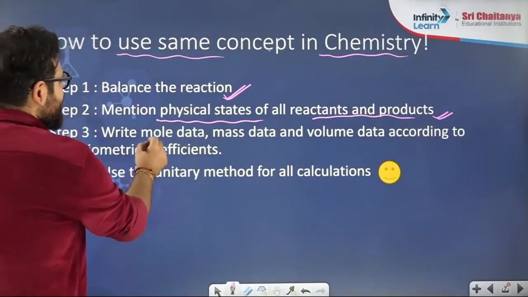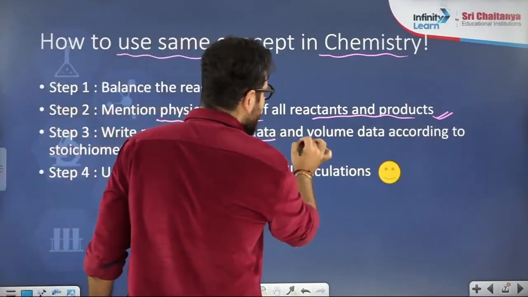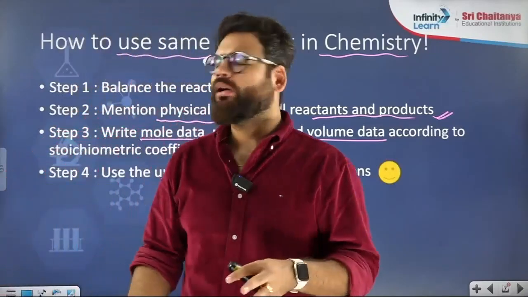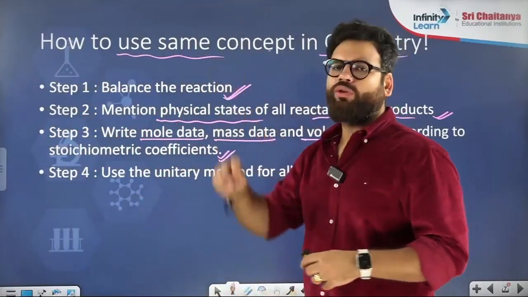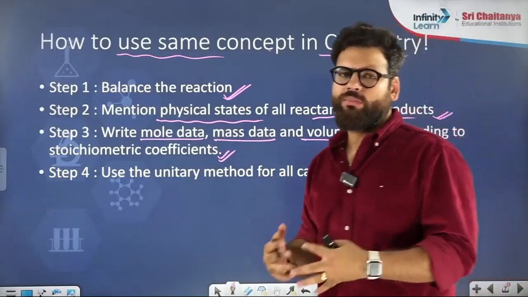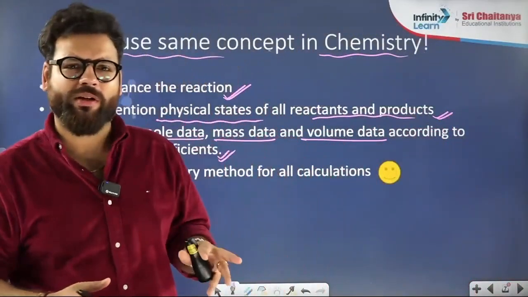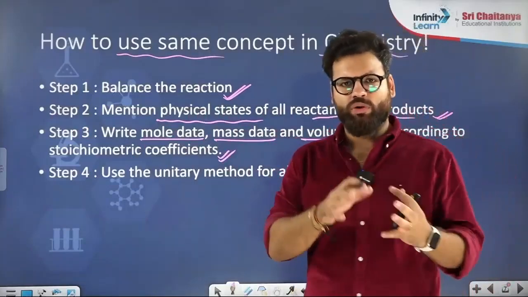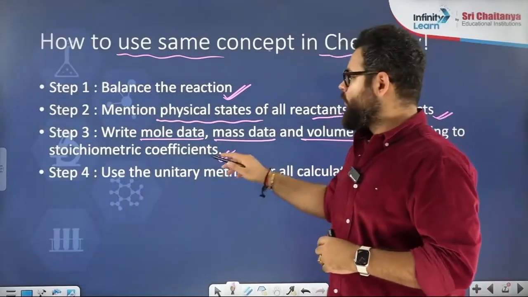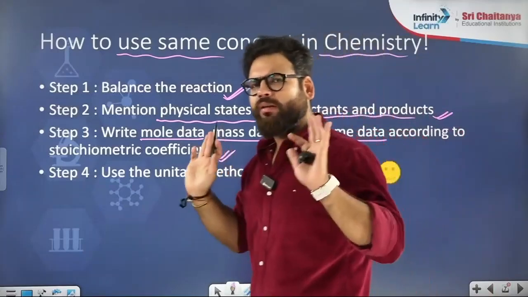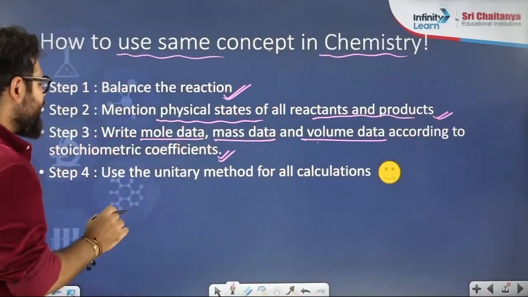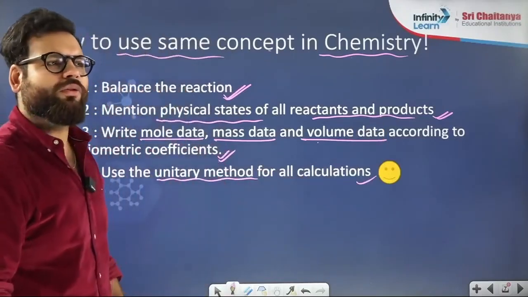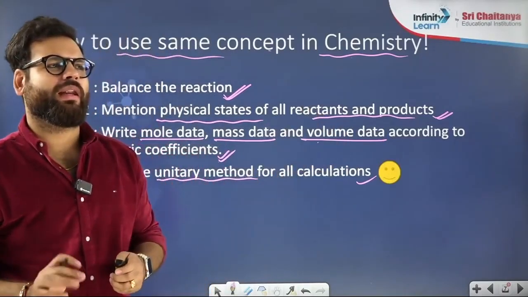After we do this, we will write the mole data, mass data, volume data. Mole, mass, volume, according to the stoichiometric coefficients. After you have balanced, you would have got some stoichiometric numbers. According to those numbers, I will write moles, mass and volume of all the reactants and products. Then I will use the unitary method and compare any two things.